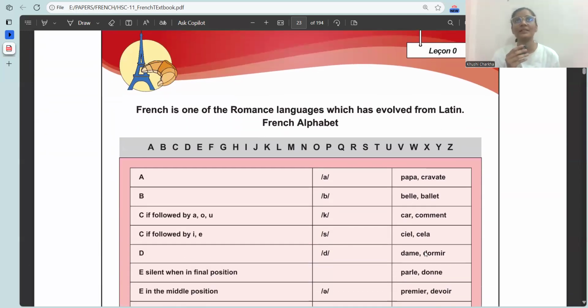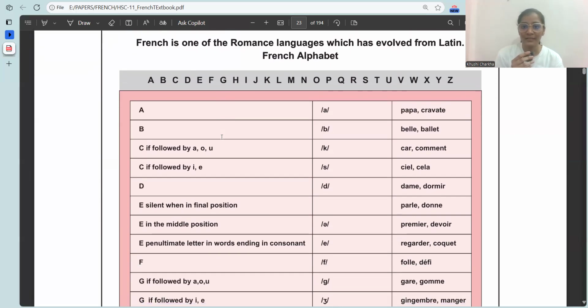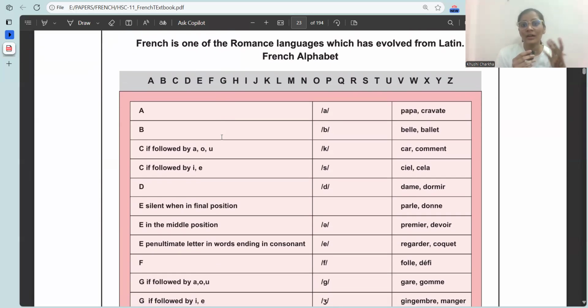This page here gives the pronunciations of the French alphabets. I'll read it out. You can just go 10 seconds back and you can revise it again. Okay. A, B, C, D, E, F, G, H, I, J, K, L, M, N, O. These are the same.